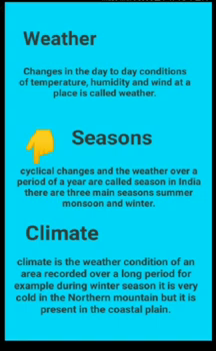Next is seasons. These cyclical changes in the weather over a period of a year are called seasons. In India, there are three main seasons: summer, monsoon and winter. Some parts of the country experience spring and autumn. Next, climate. Climate is the weather condition of an area recorded over a long period. For example, during the winter season it is very cold in the northern mountains, but it is pleasant in the coastal plain.